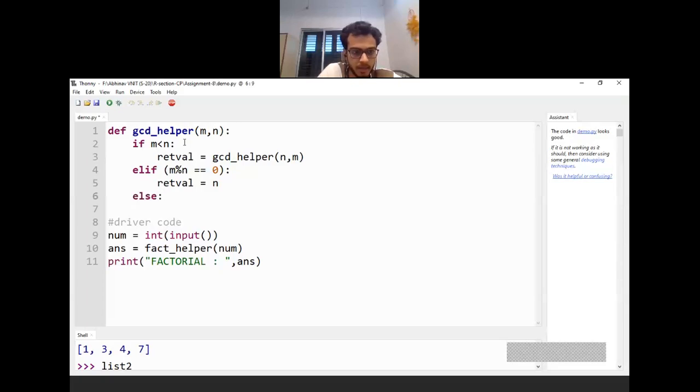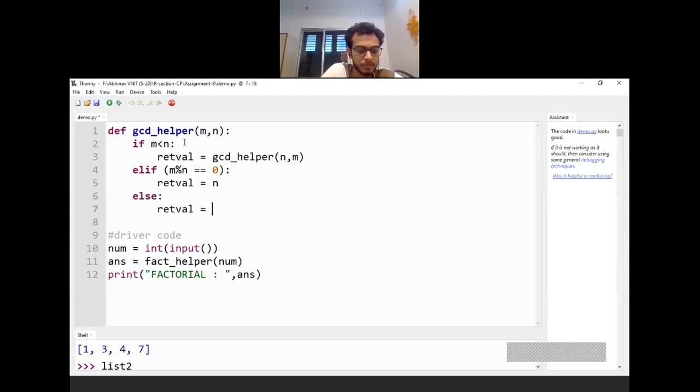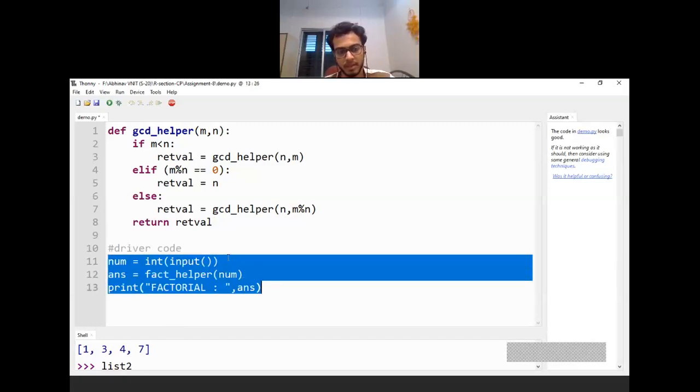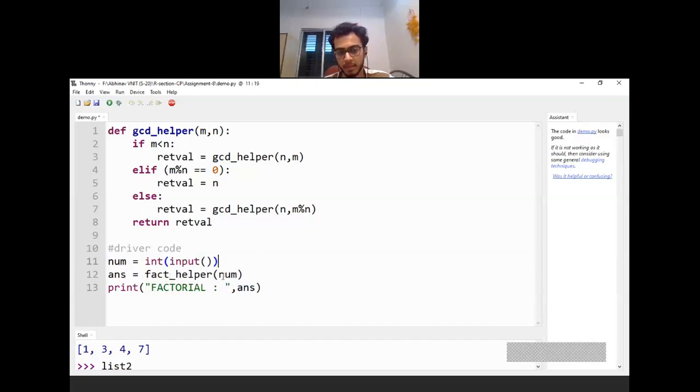Or else, if this is also not the case, then I will write that my result must be the recursive call, but with the arguments as: in place of m, what should come is n, and in place of n, what should come is m modulo n. And at the end, I will have to return the result. So this is the function, and you can similarly modify the complete driver code. Just take two numbers, pass them to your GCD helper and get back the result.